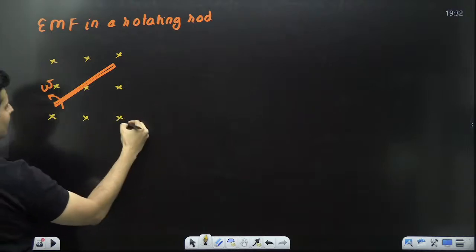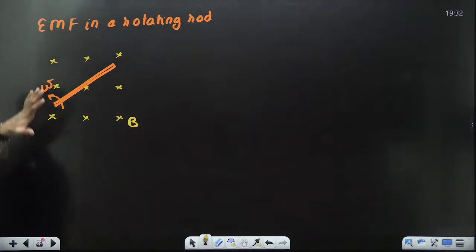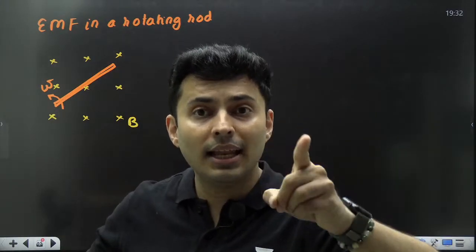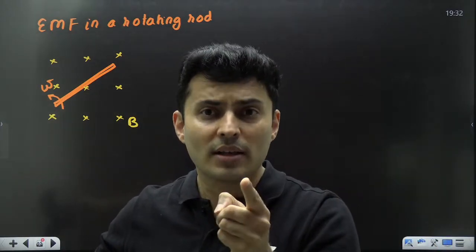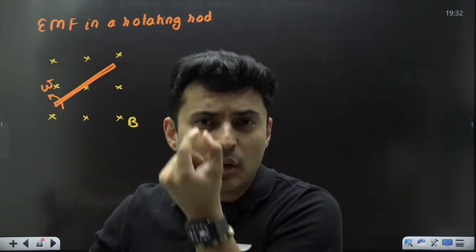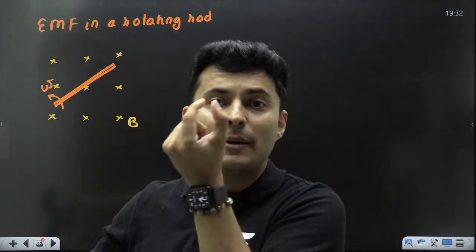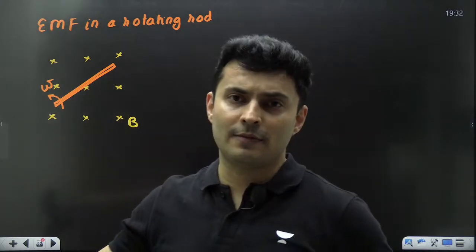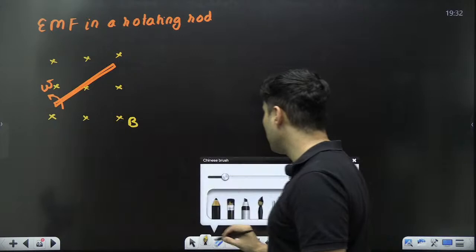This rod, although it is not translating, will still have EMF in it, because each part of the rod is moving. So there will be a motional EMF. 100% there will be a motional EMF.